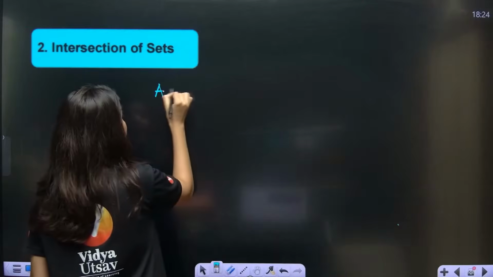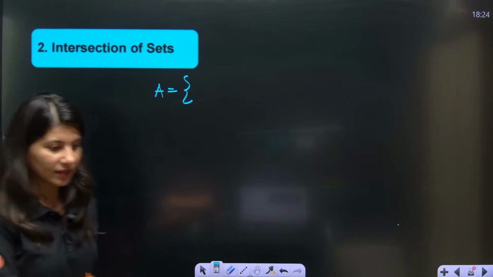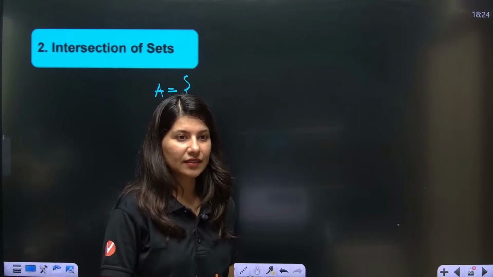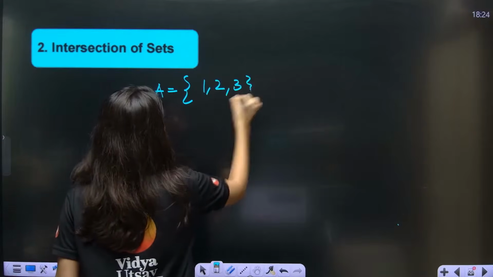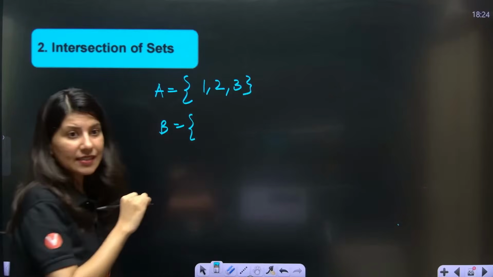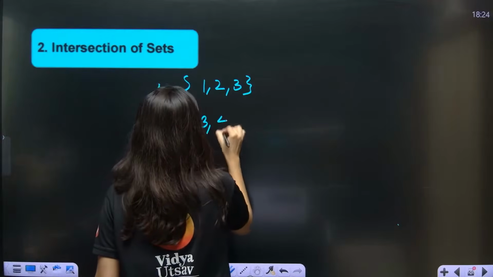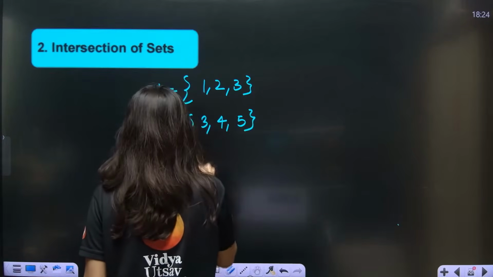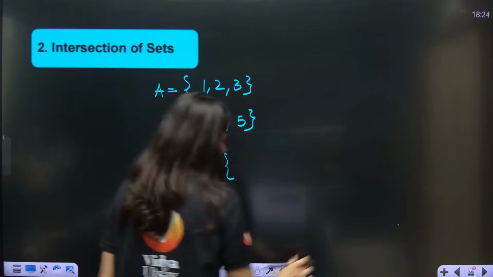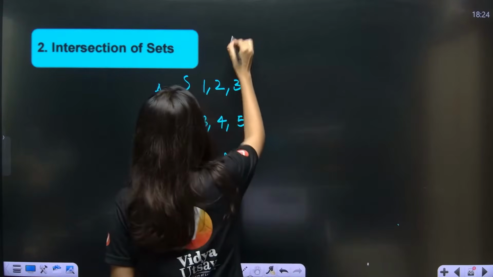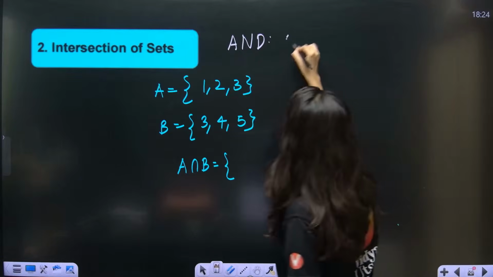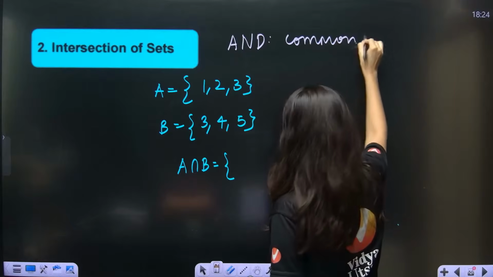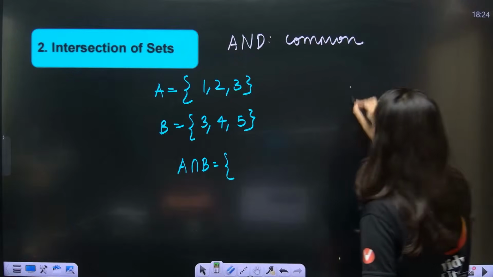Now, intersection of sets. Suppose your set A is 1, 2, 3 again, and set B is nothing but 3, 4, 5. Can anybody tell me what A intersection B will be? Let me tell you. Intersection means "and", taking only the common elements. Let me draw the Venn diagram over here.